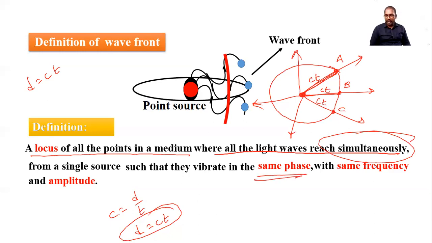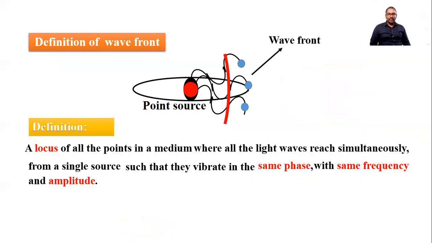I told you in the previous article also. If there is a crest here, then here also we get a crest of the light wave. So we get the same state of vibration on the wavefront, the same phase, and the same frequency and amplitude also. This is the definition of the wavefront.